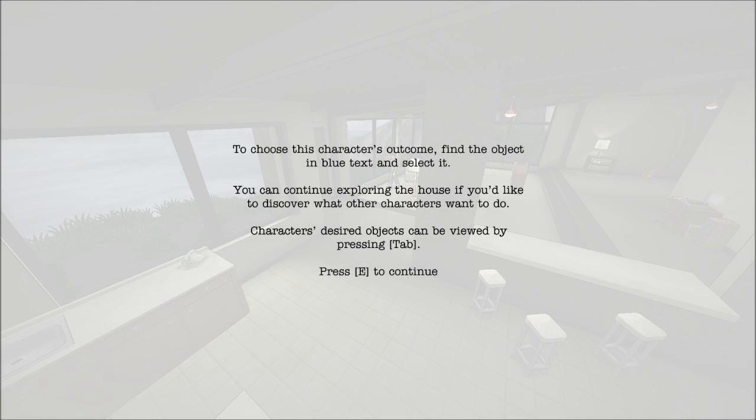To choose the character's outcome, find the object in the blue text and select it. You can continue exploring the house if you'd like to. What other characters want to do? Characters' desire objects can be viewed by pressing tab.